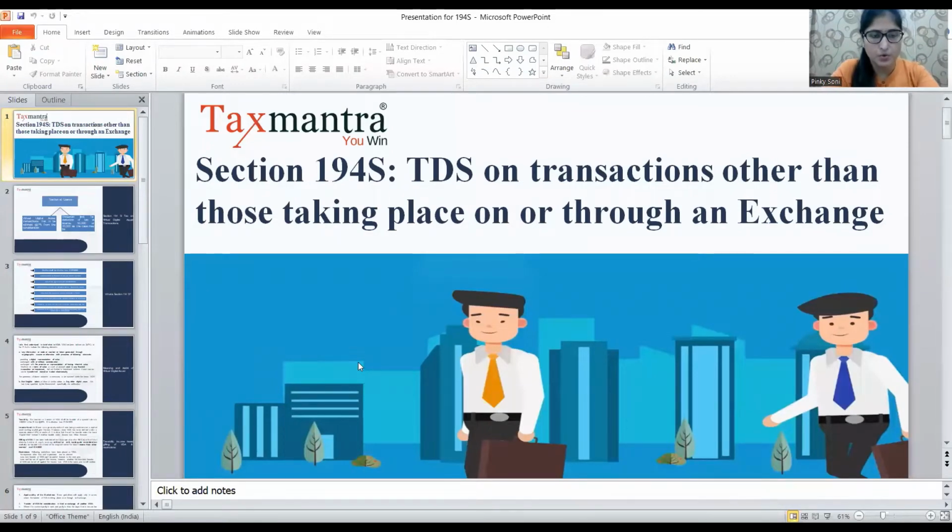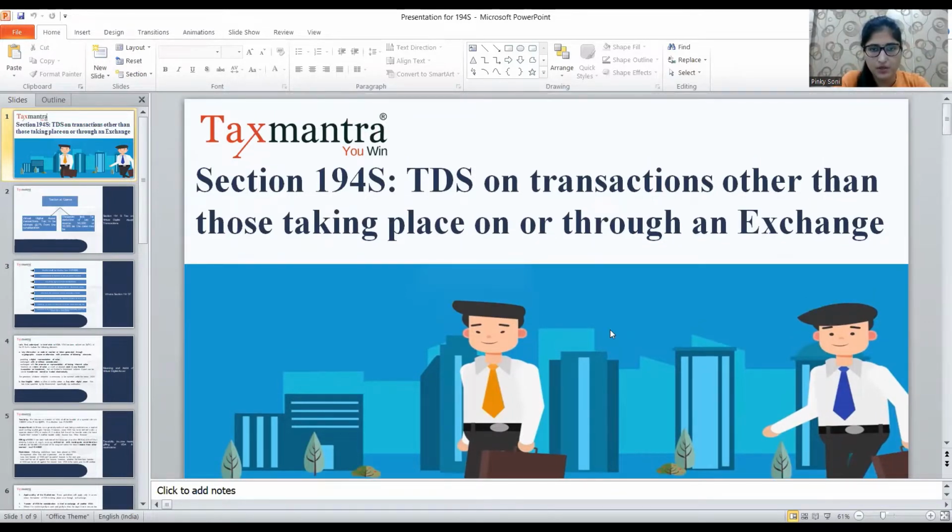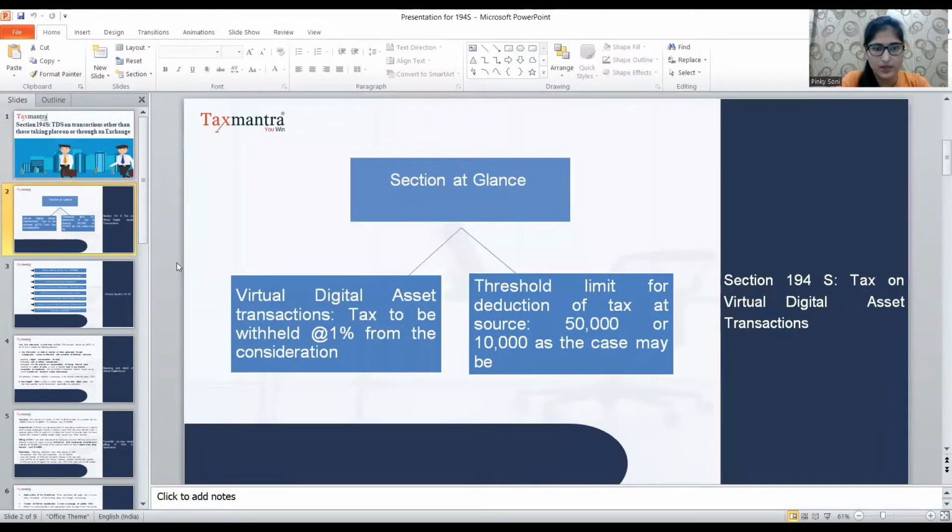Hello everyone. So here we are starting with 194S. This section has been brought in on 1st of July 2022. This is basically TDS on transactions other than those taking place on or through an exchange. So let's start with that and understand what 194S is and when that TDS is required to be deducted.